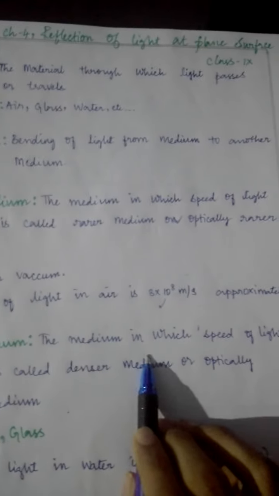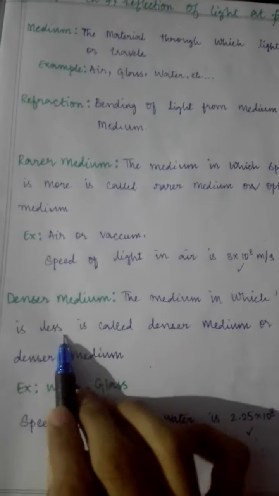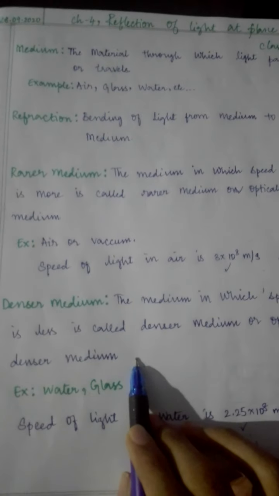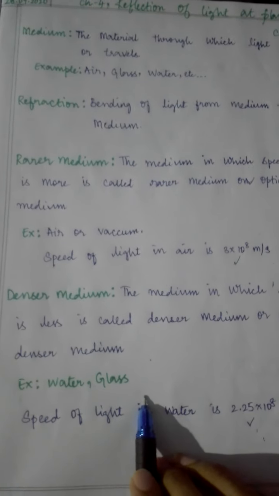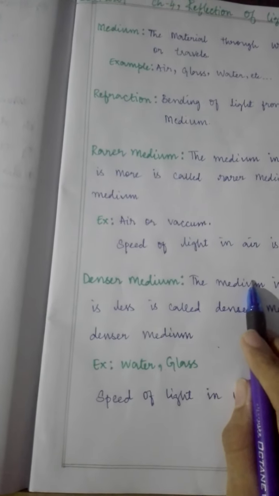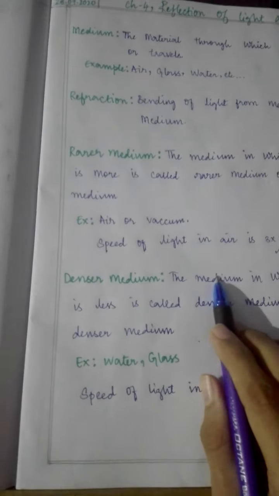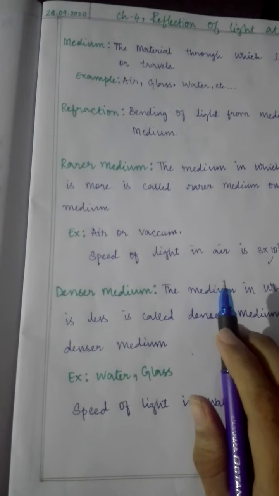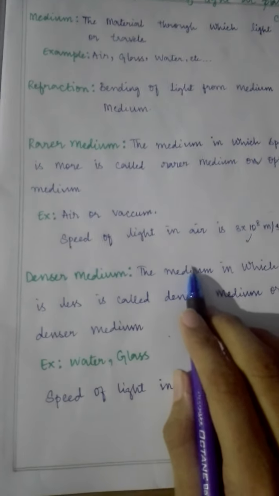The medium in which speed of light is less is called denser medium or optically denser medium. For example, water and glass. When the speed is fast, it is rarer medium. When it is low, it is called denser medium, like water and glass.